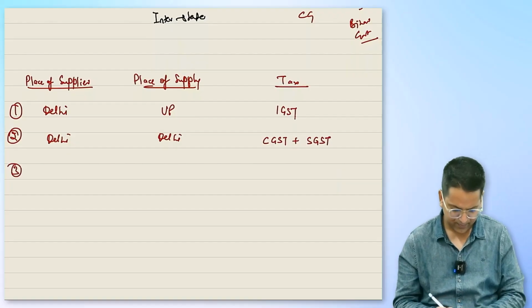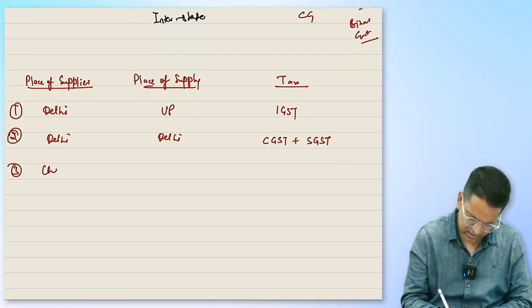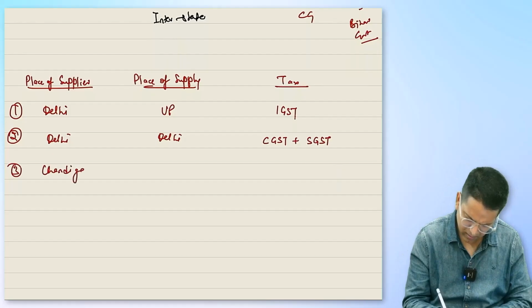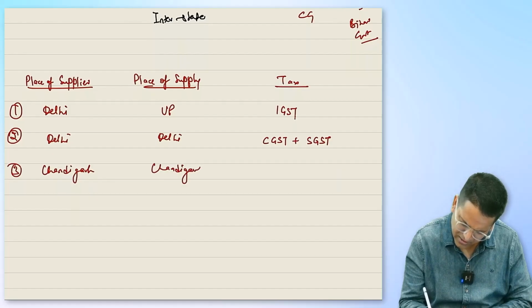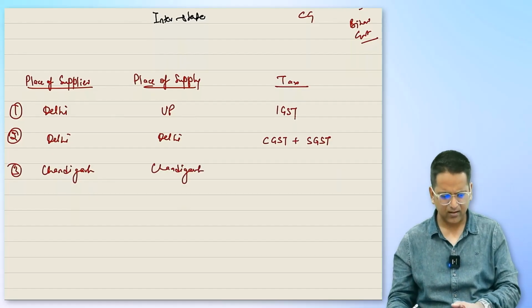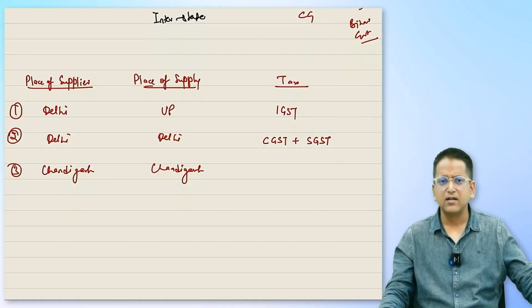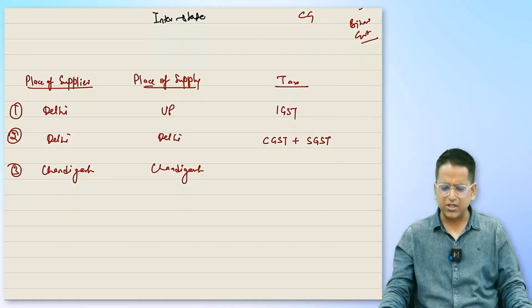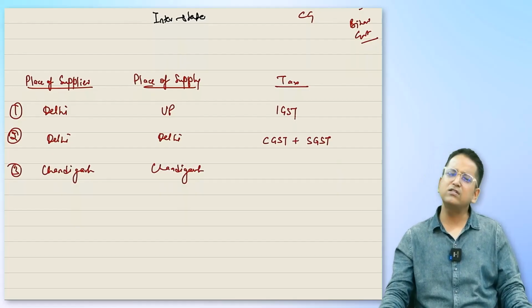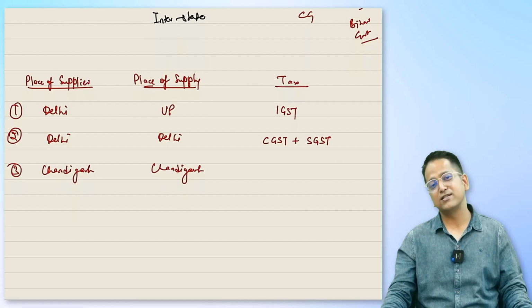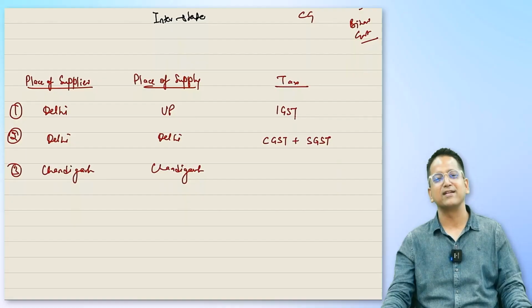Third, Chandigarh to Chandigarh. Okay, now tell me, what is Chandigarh? Is it a state or union territory? Union territory. Which one? One without legislature. Okay. This is a UT which is considered as UT itself.